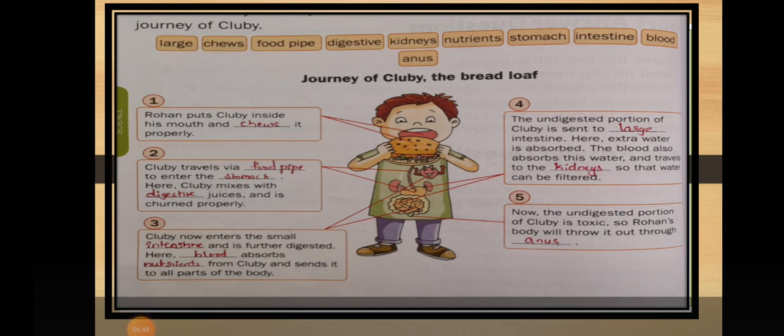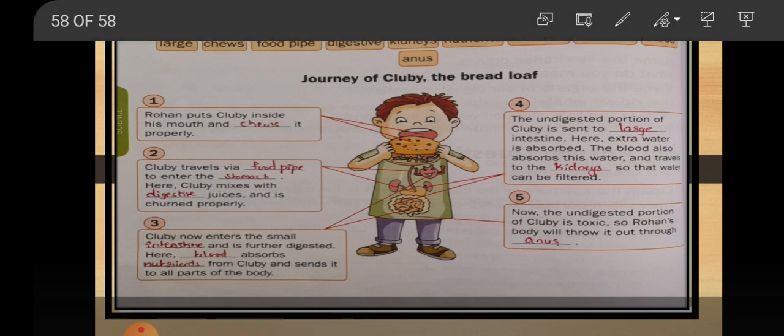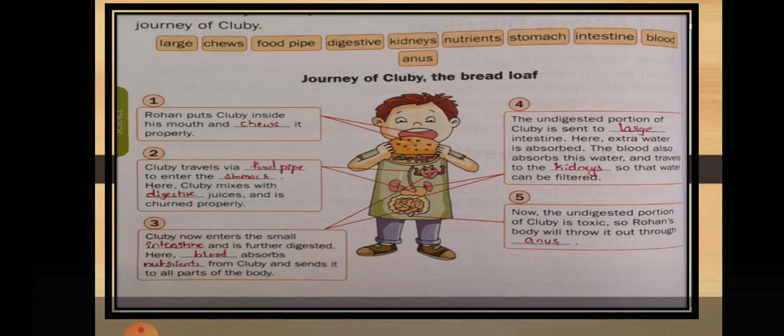Okay, so here one story is there. This is the journey of a clubby. Clubby is eating some food. Okay, so first, second, third, fourth, fifth steps are going to be followed here. In the first step, what is the work of this clubby? The clubby's name is Rohan. So Rohan puts clubby inside his mouth and chews it properly. Here clubby is nothing but a sandwich, you can say.